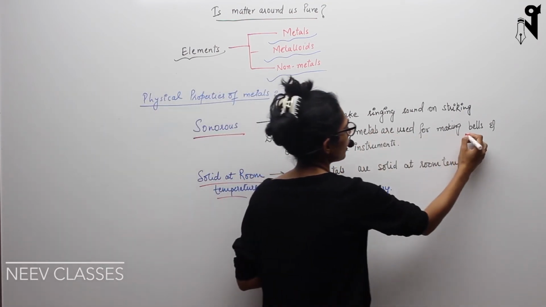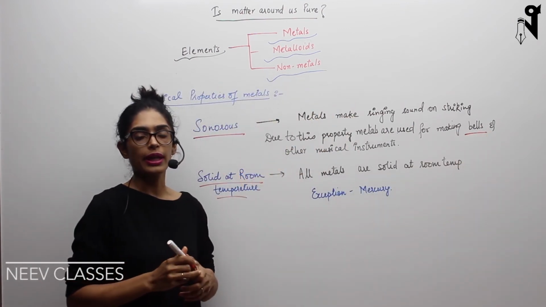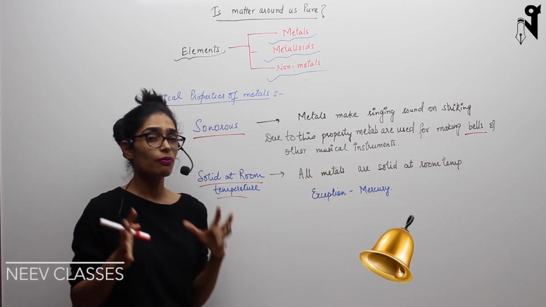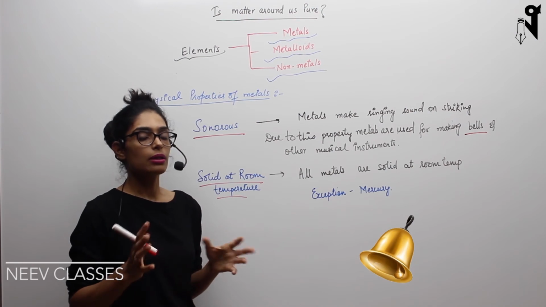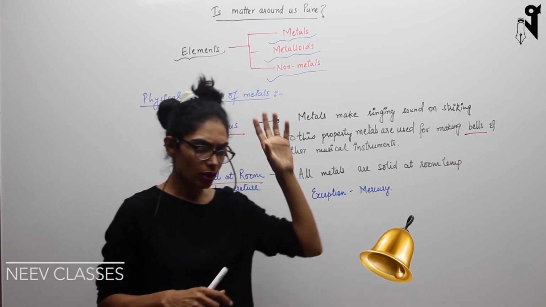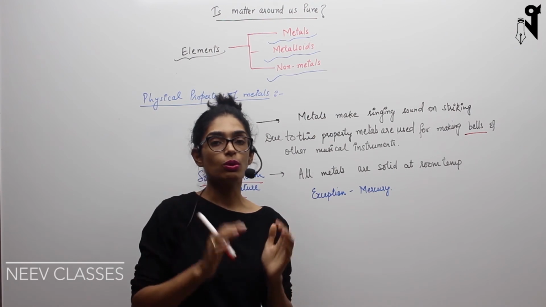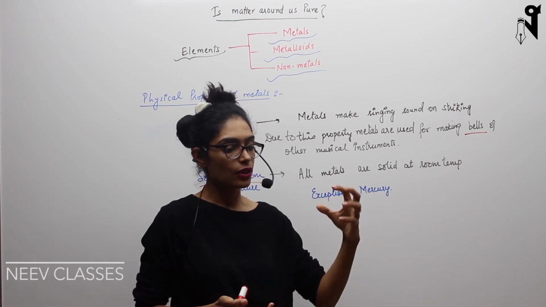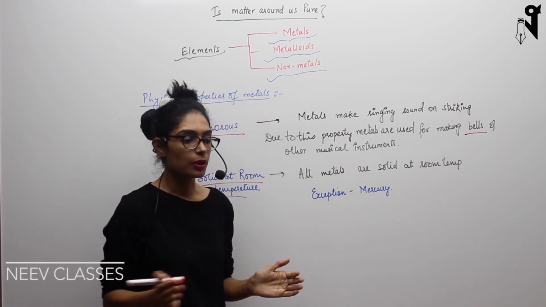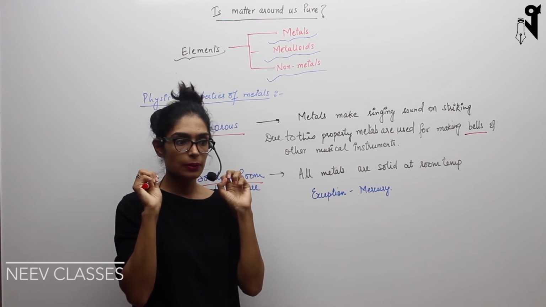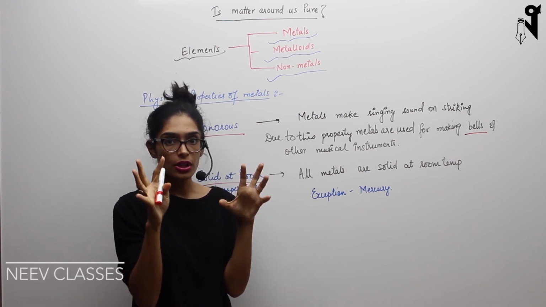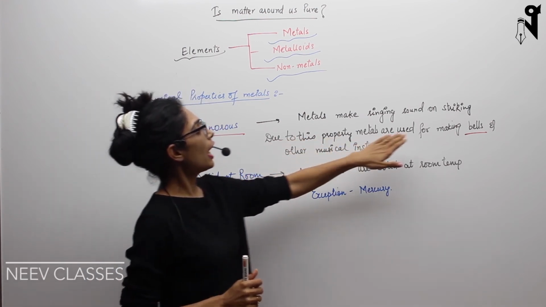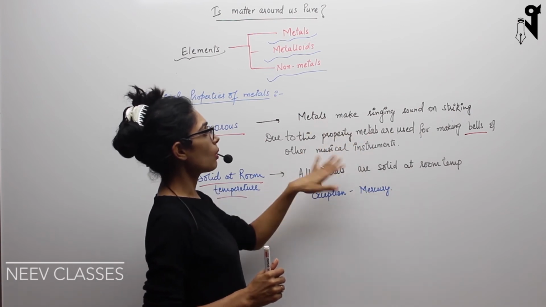and bells. And bells, you know, in all the temples and everywhere you have the bells, though the bells are not made up of purely metals, these are alloys. But in the initial times, long back, when they used to make bells, it used to be only of metals. Now I think we are using a specific type of alloy which has different metals mixed in it, and they produce not a very harsh sound, but a very soothing sound through the bells. Okay, so we have bells and musical instruments using this property of metals.